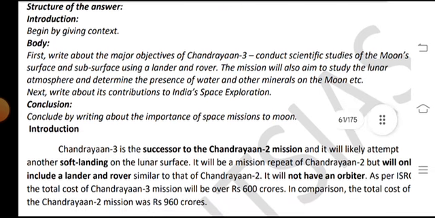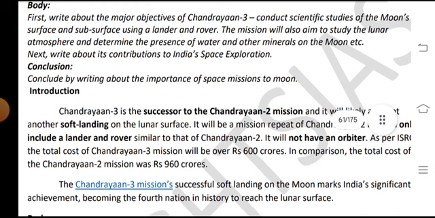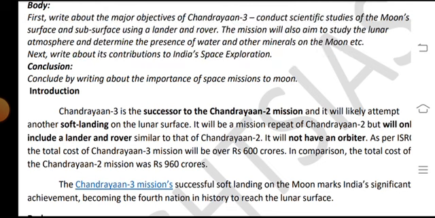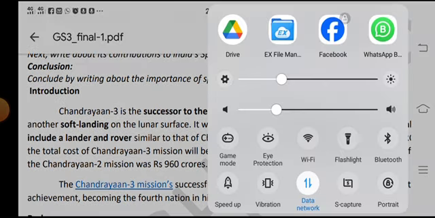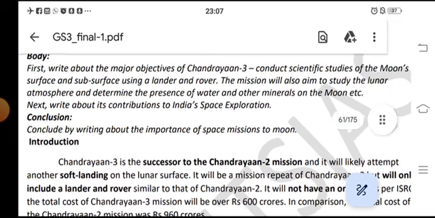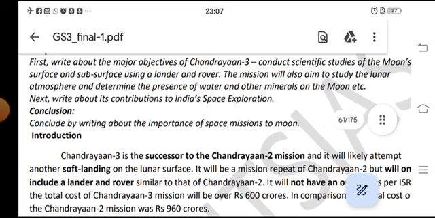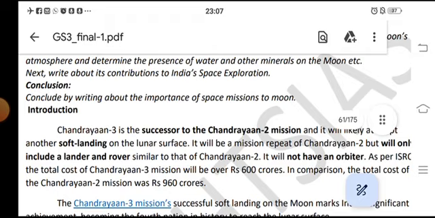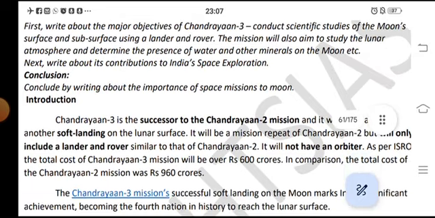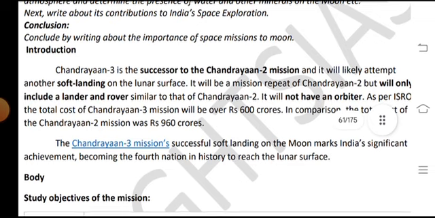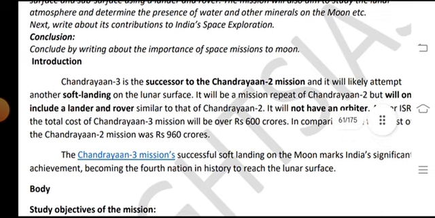Structure of the answer: in the introduction, begin by giving context. In the body, first write about the major objectives of Chandrayaan 3: to conduct scientific studies of the moon's surface and subsurface using a lander and rover, and the mission will also aim to study the lunar atmosphere and determine the presence of water and other minerals on the moon.